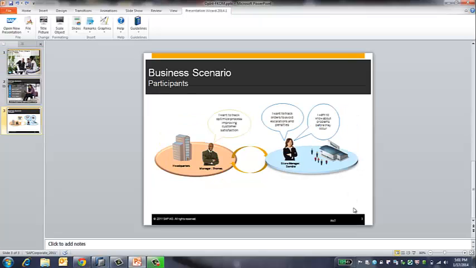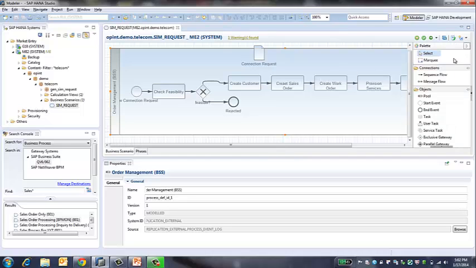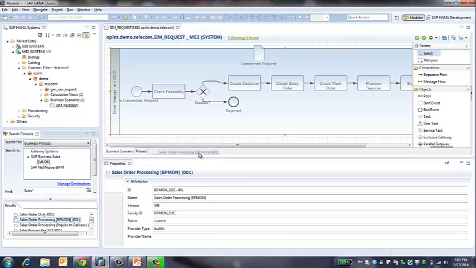With you now knowing the details of the scenario, let us now take you to the tool. This is SAP HANA Studio, which is used to model the business scenario. The first step to model the business scenario is to define the process. You can either model the process in the same business scenario editor by using the palette objects, or you can use the search console to find the business process in your SAP and non-SAP system and just drag and drop it onto the editor. The third step is to define phases.